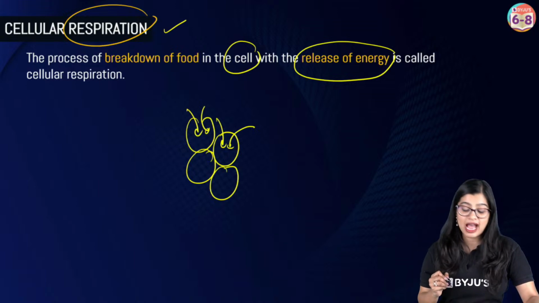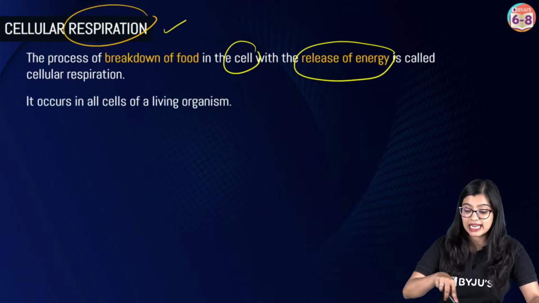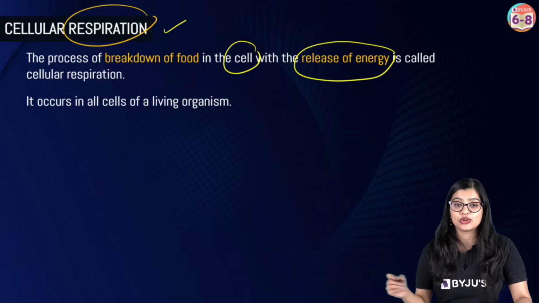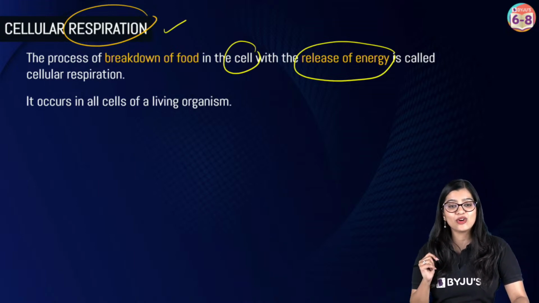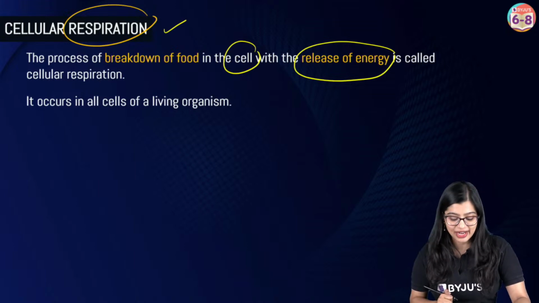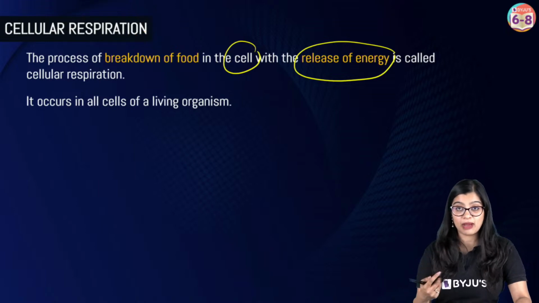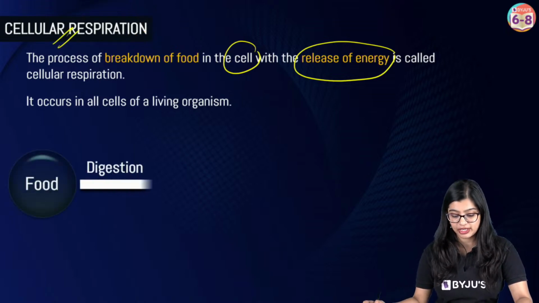As you can see here, it occurs in all cells of the living organism. Because it's happening inside the cells of my body, it is called cellular respiration.